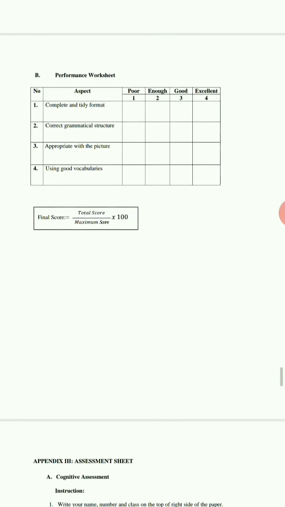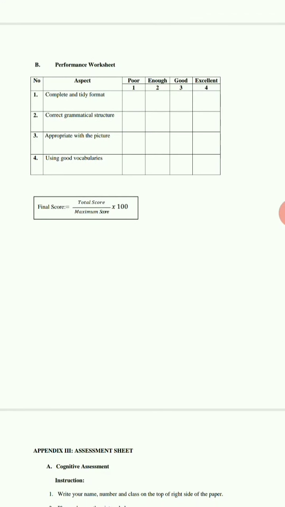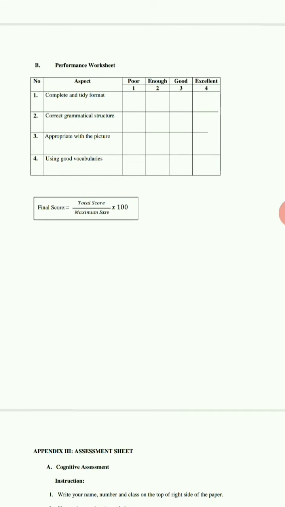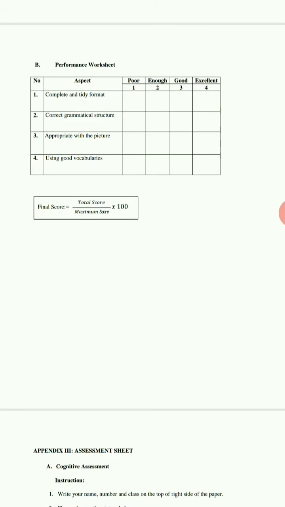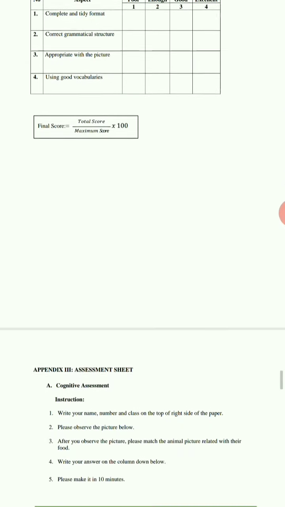And for the scoring procedure of performance worksheet, we use scoring rubric to assess the sentences according to the criteria. To calculate the final score, we use total score obtained by the student divided by maximum score and multiplied by 100.